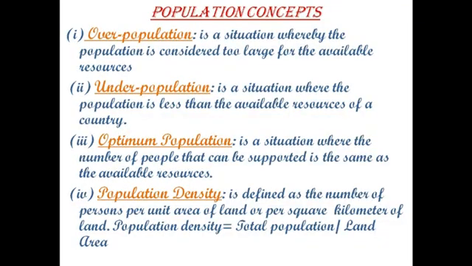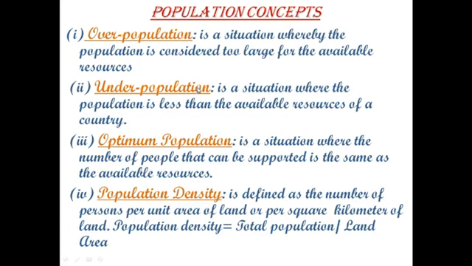Before we read the chapter in detail, let's have a look at some important concepts related to population. The first one is overpopulation. This is the situation where population is considered too large according to the availability of resources. That means population is more but resources are less. Second, underpopulation.